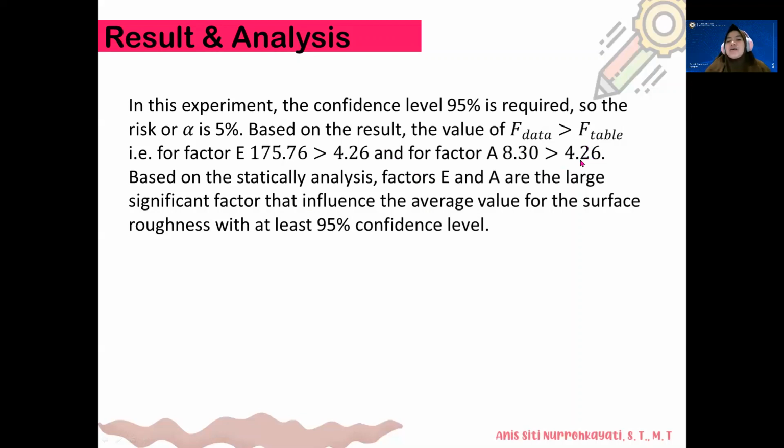The F table is 4.26. Based on the statistical analysis, factors E and A are the significant factors that influence the average value of the surface roughness with at least a 95% confidence level.